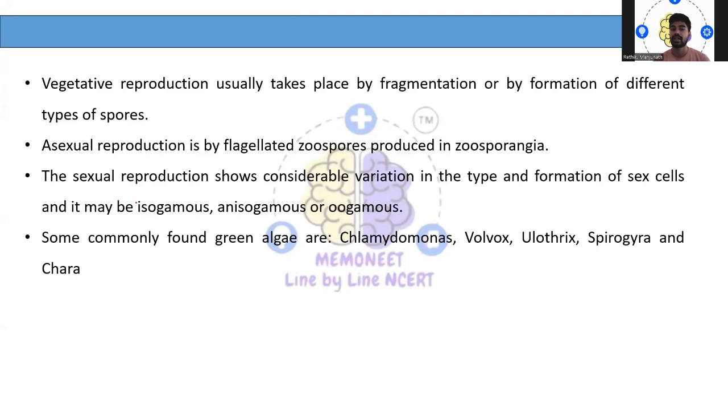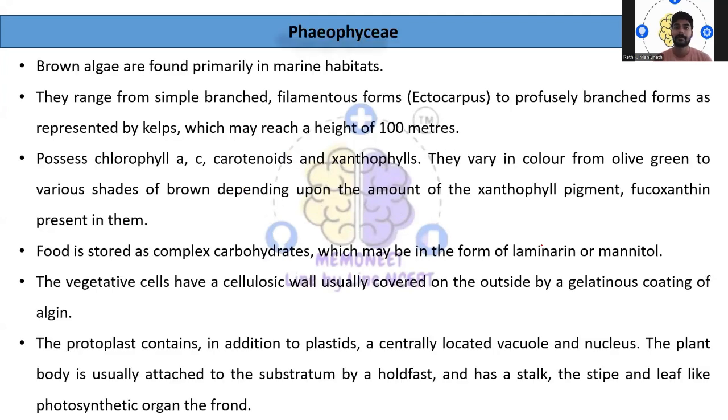Then some common green algae found are Chlamydomonas and Volvox, then Ulothrix, then Spirogyra and Chara. So these are some of the examples of green algae. Then we have brown algae, which is called Phaeophyceae.